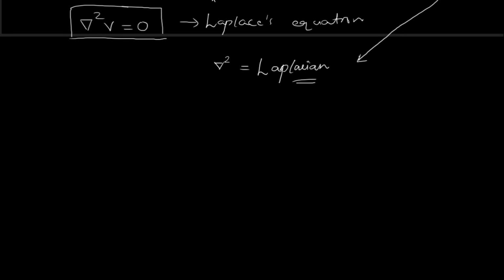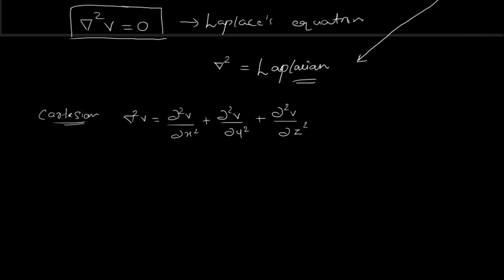Del square is nothing but divergence of gradient in Cartesian system. In Cartesian system, del square V can be formulated as partial square V by partial x square, that is the second partial derivative of potential along x direction, plus partial square V by partial y square plus partial square V by partial z square.